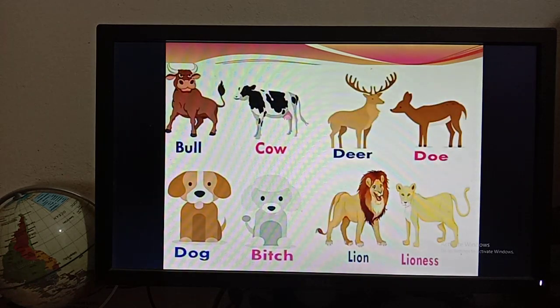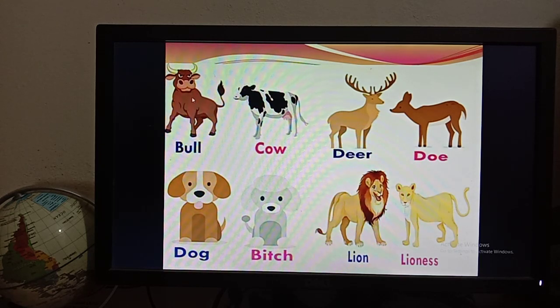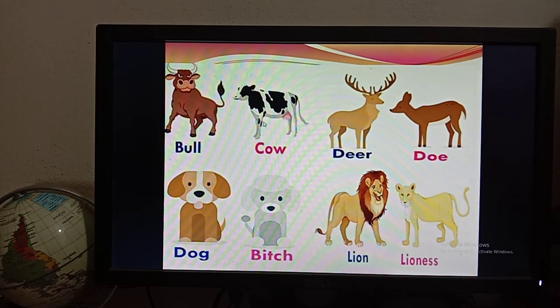Okay, so here in the first picture you can see that there is an angry bull. So the feminine form of this bull is cow. So you can see bull, cow. Then you can see there is a picture of a deer and a picture of a doe. So you can see the difference. Okay, the deer has two horns. Okay, but the doe doesn't have any horn. So this is the difference between them. Okay, so the feminine form of deer is doe.